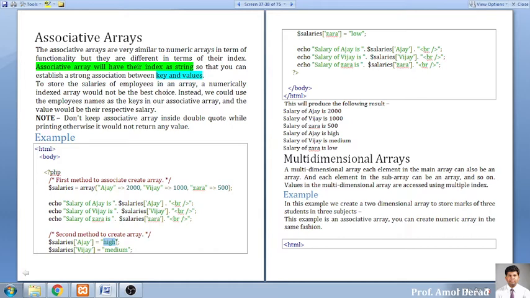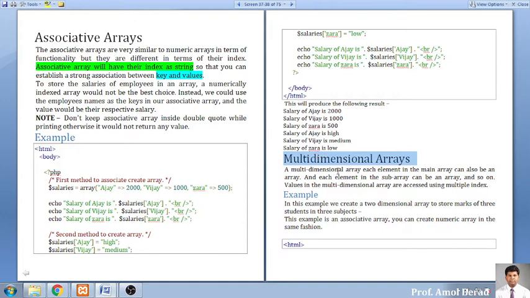Okay, are you clear with these two types of array, so that I can move to the multi-dimensional array now? And I think we have already covered these assignments. We have executed them on your server also, Apache. Okay, shall I move further to the multi-dimensional array? I want a reply from your side.